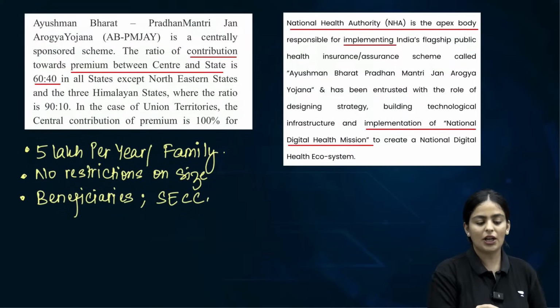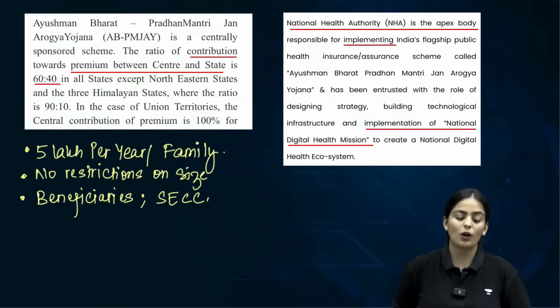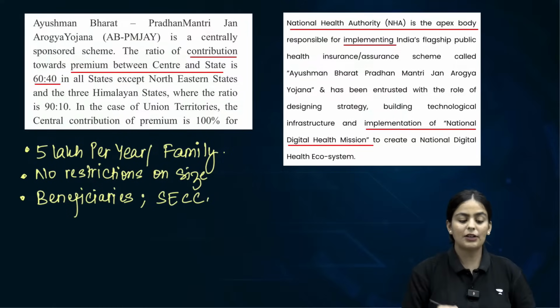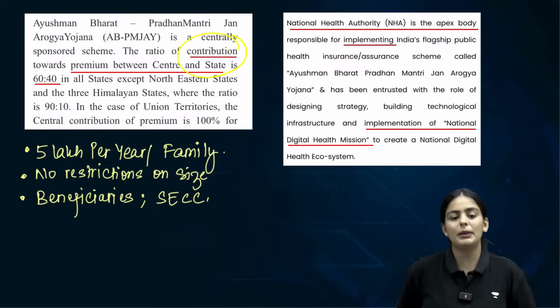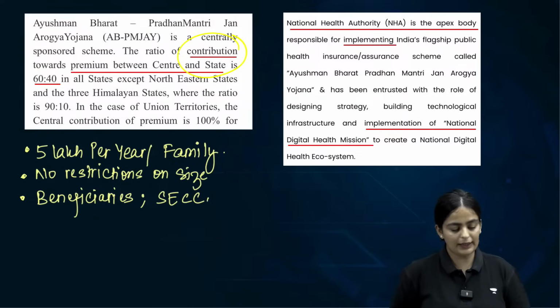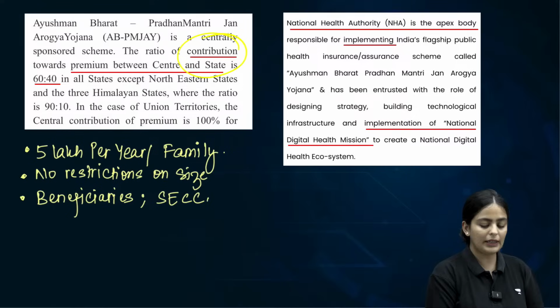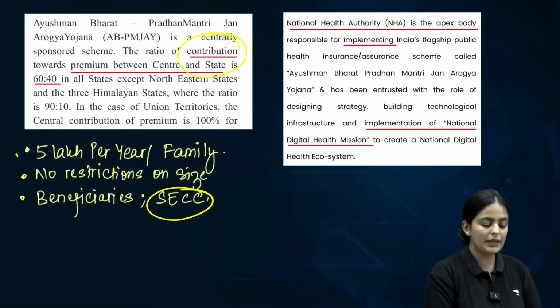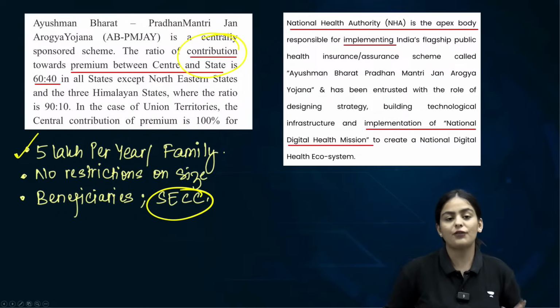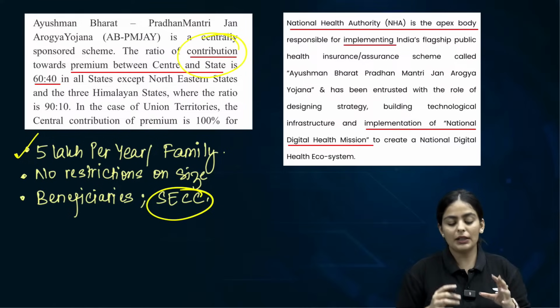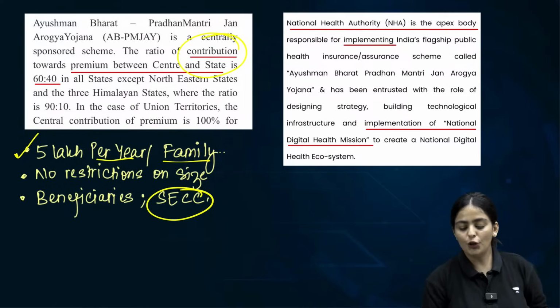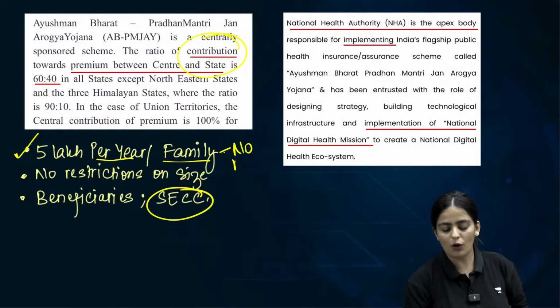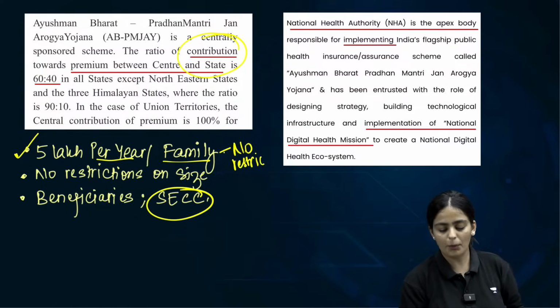So Pradhan Mantri Jan Arogya Yojana, that is also called the Ayushman Bharat. It's a centrally sponsored scheme, as we have established. The contribution will be both from states and center. Okay, the eligibility is based on the socio-economic caste census. What is the benefit that you get? You get 5 lakh rupees per year per family. No restriction on the size of the family. Clear? Point number 1.